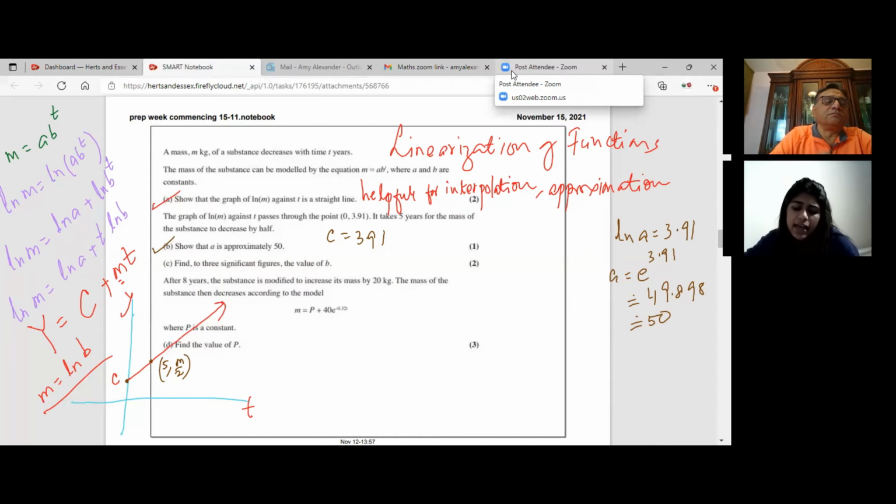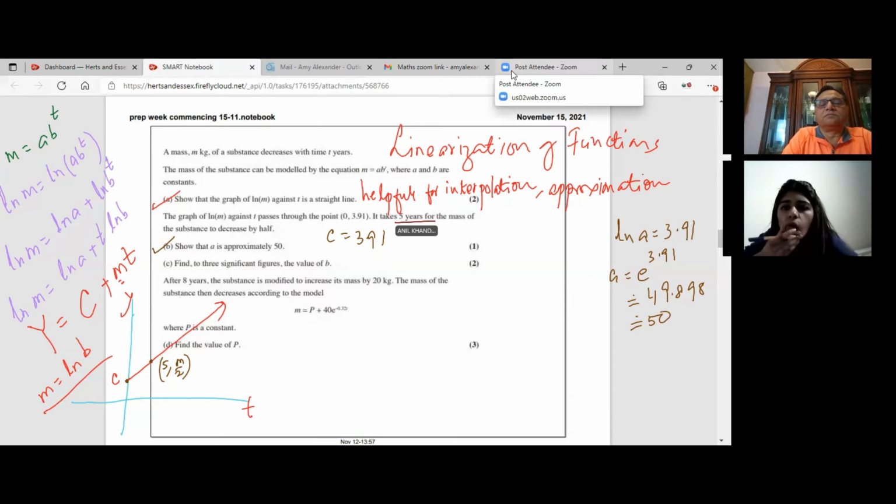So is it T ln B, which is the mx? Yeah, we can use the original equation. We don't have to use this equation now. Oh, okay. So half-life means M equals A, B to the power of T. So that is your basic equation, correct? We found A as approximately 50. And now we know that half-life is 5 years, correct?